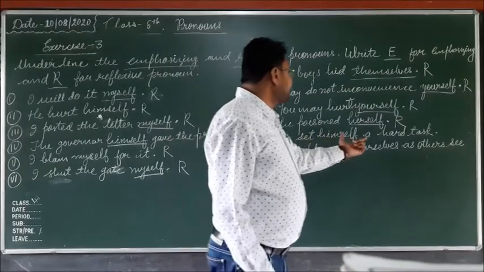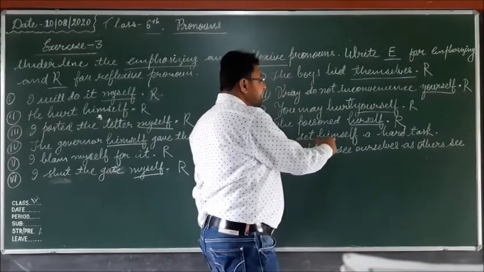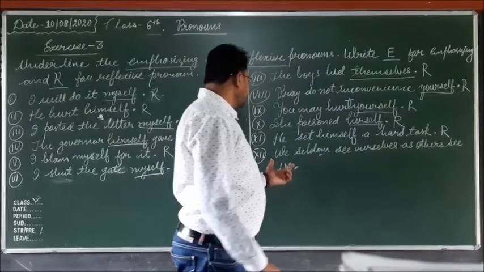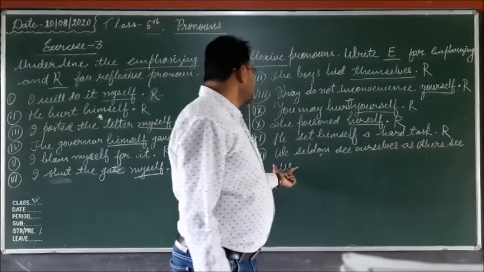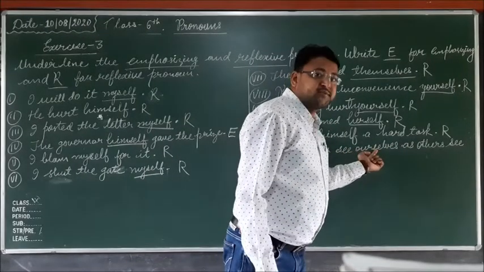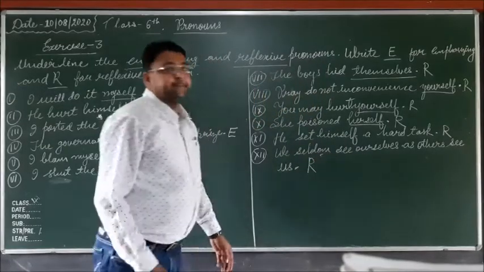He set himself a hard task. So set is here the verb and himself is the object of the verb. So it is also reflexive, not emphasizing. We seldom see ourselves as others see us. So we seldom see ourselves. See is the verb and ourselves is the object of the verb. So it is also reflexive, not an emphasizing pronoun.